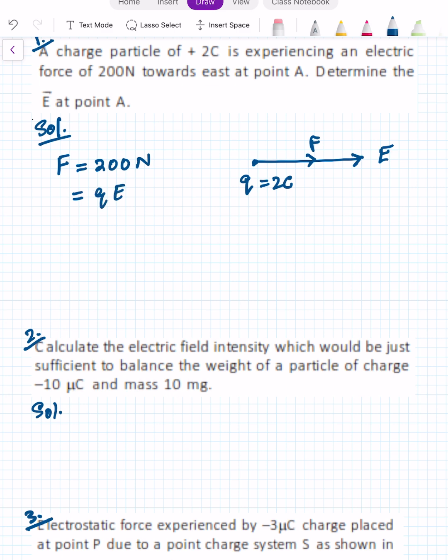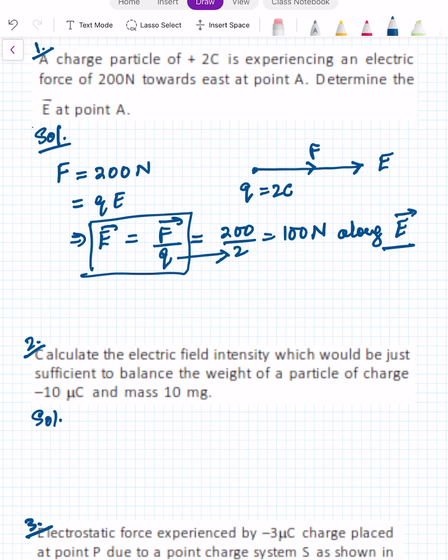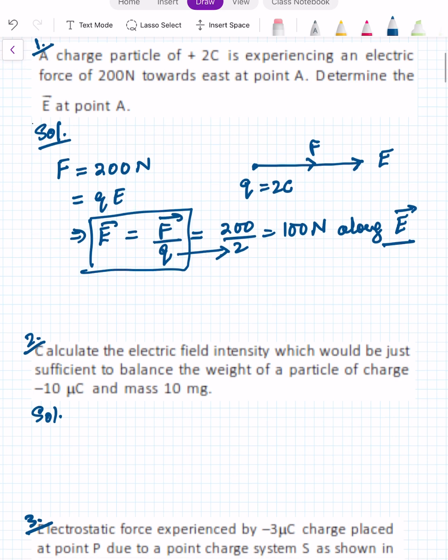So they are asking determine the electric field at point A. So electric field will be equal to F by Q. So it will be force is 200, charge is 2, so it is 100 Newton. Since we are using the vector equation, charge has to be substituted with sign and the electric field direction will be along the east. So your answer will be very simple question only on the basis of the formula F equal to QE vector. Force experienced by a charged particle placed at the electric field is QE.